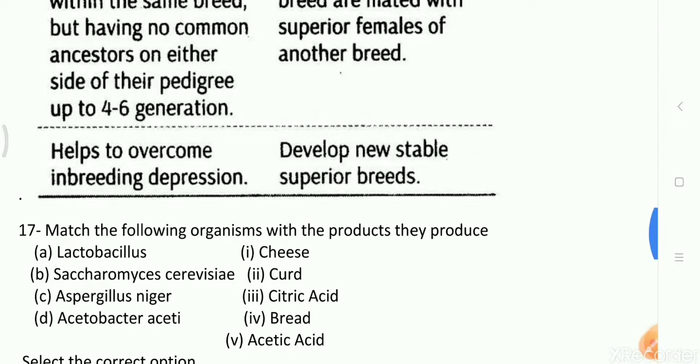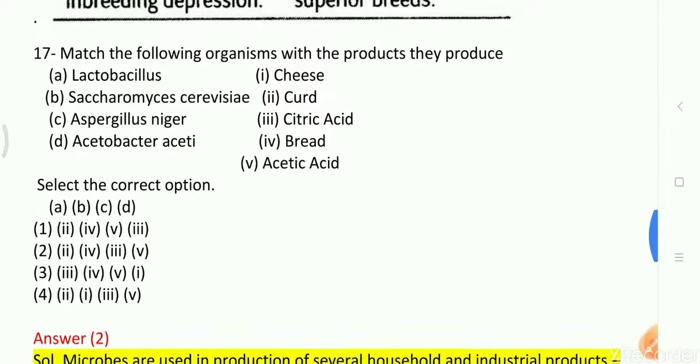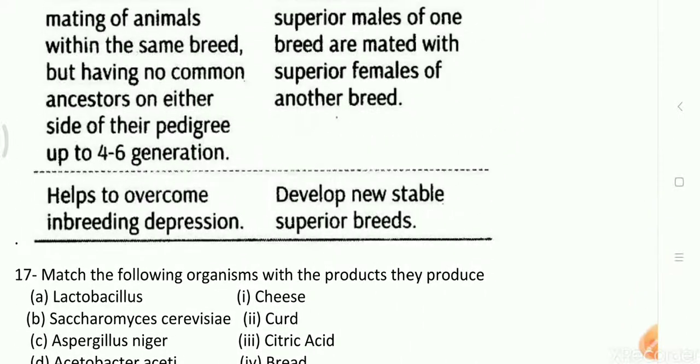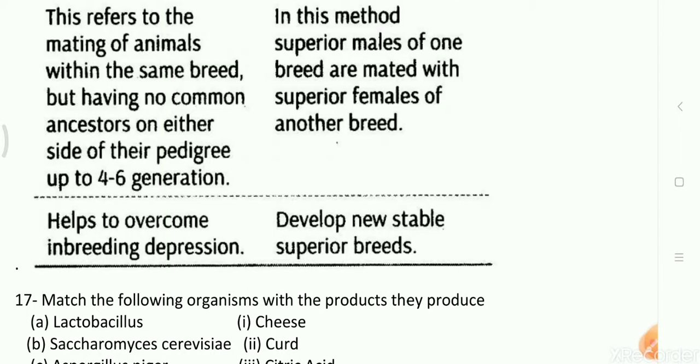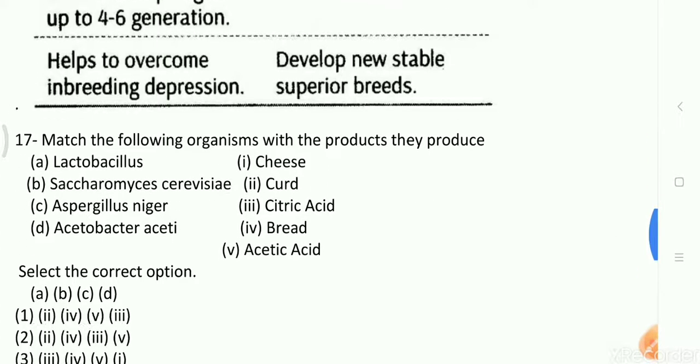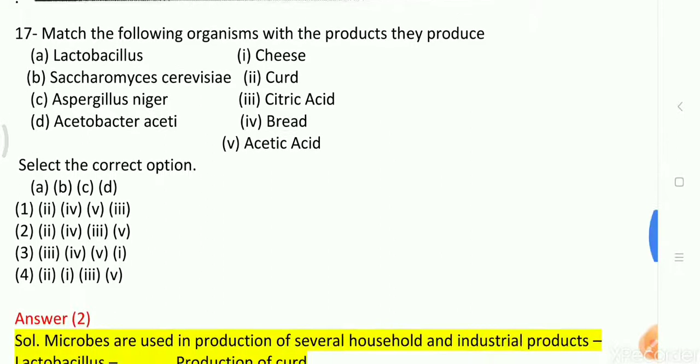Now come to question number 17. The question 16 was from the chapter food production or food welfare. Now come to match the following organisms with the products they produce. So this is a question directly from NCERT, and this is from the chapter microbes in human welfare.